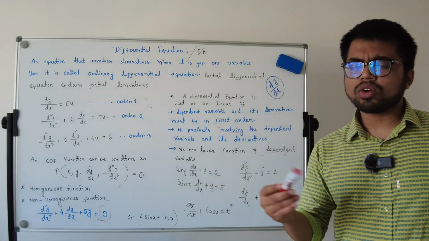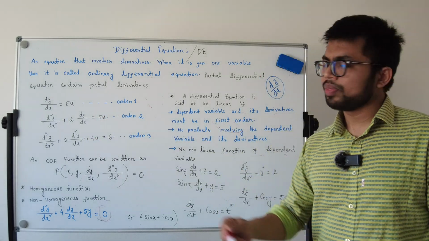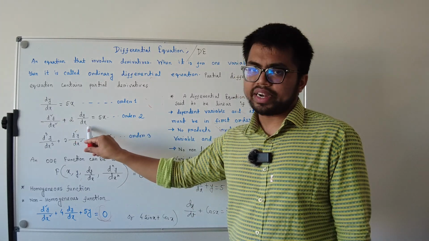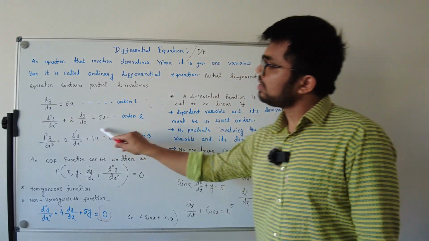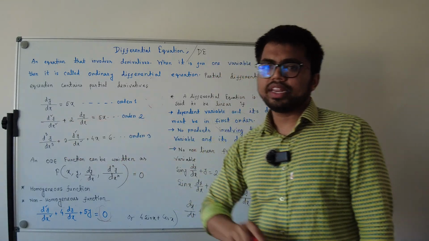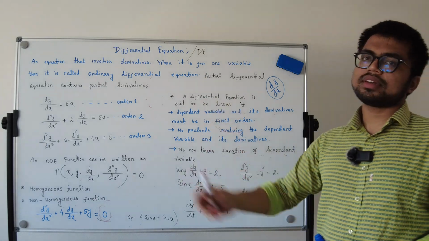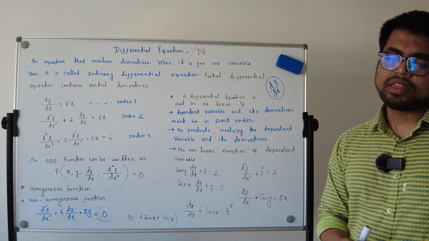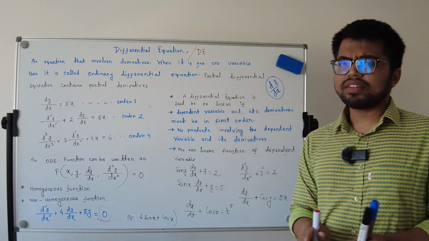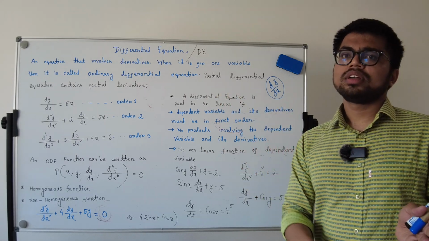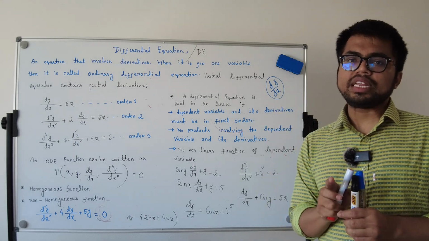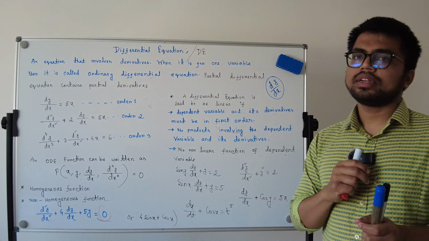Basically we are talking about the independent variable. So x is your variable here. That means this equation has only one variable, x. That's why we can say it's an ordinary differential equation.